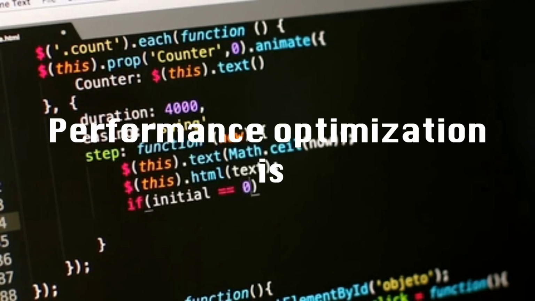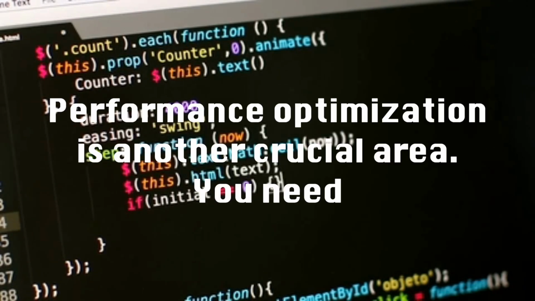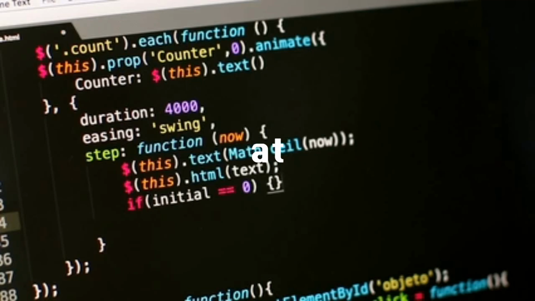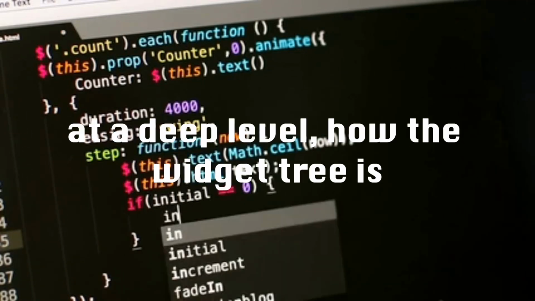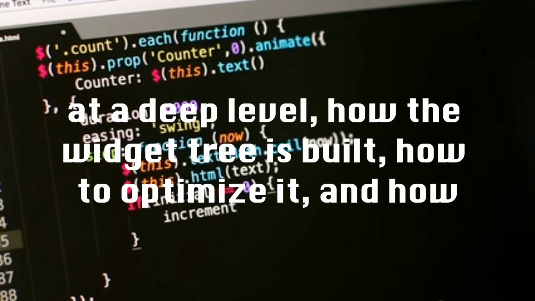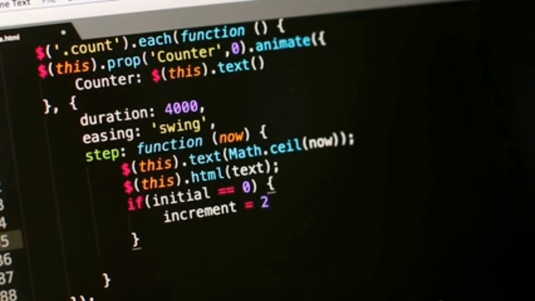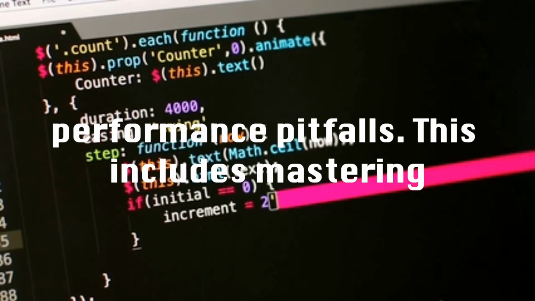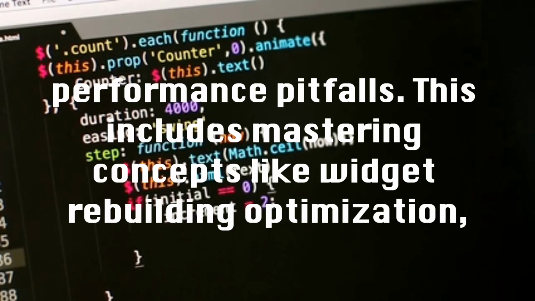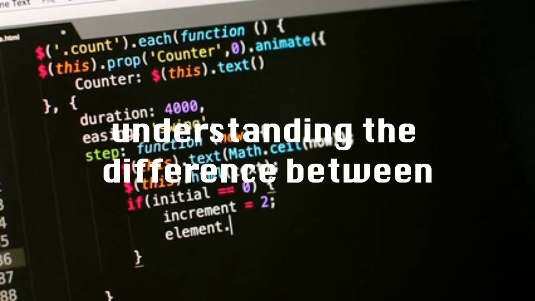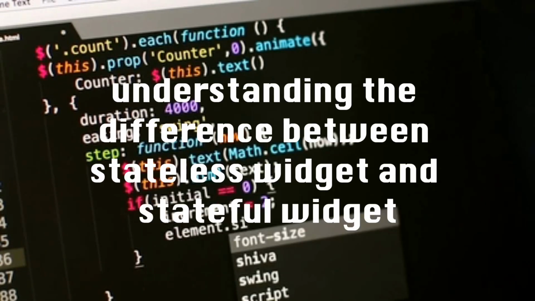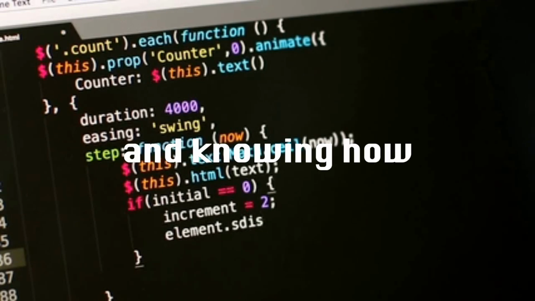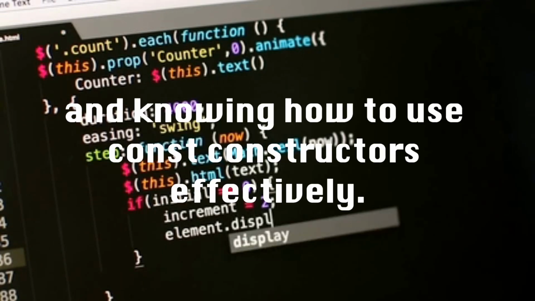Performance optimization is another crucial area. You need to understand Flutter's rendering engine at a deep level, how the widget tree is built, how to optimize it, and how to prevent common performance pitfalls. This includes mastering concepts like widget rebuilding optimization, understanding the difference between StatelessWidget and StatefulWidget at a performance level, and knowing how to use const constructors effectively.